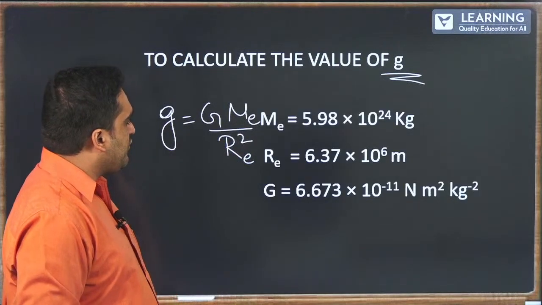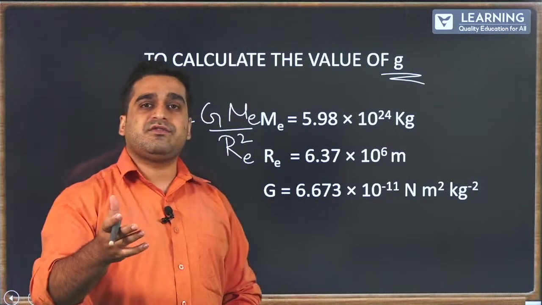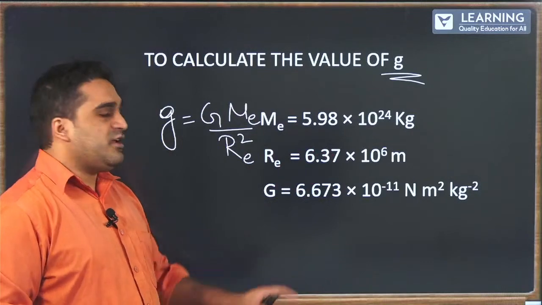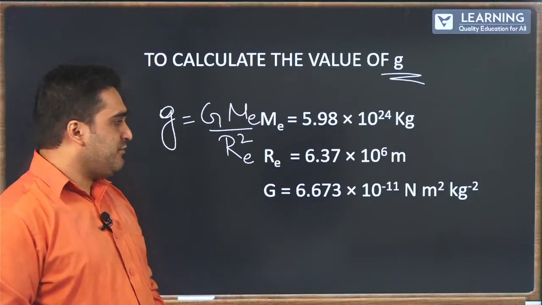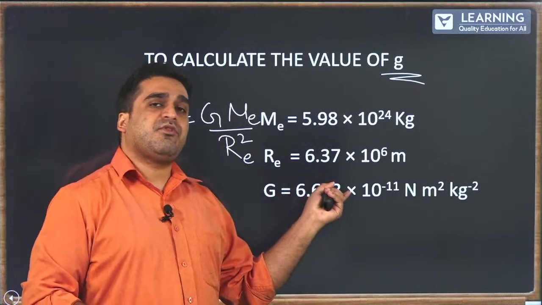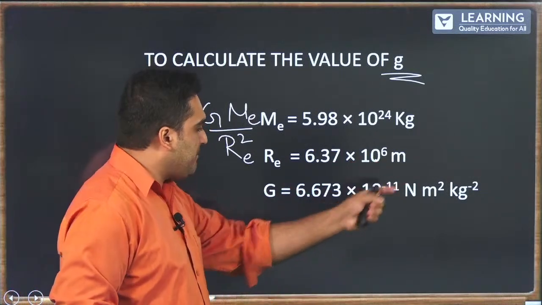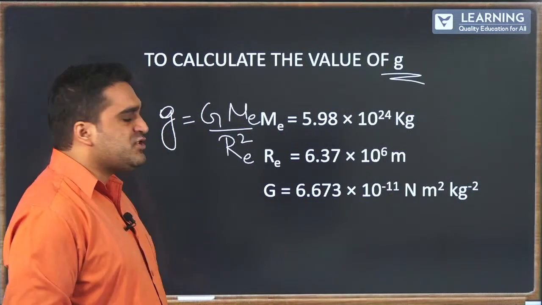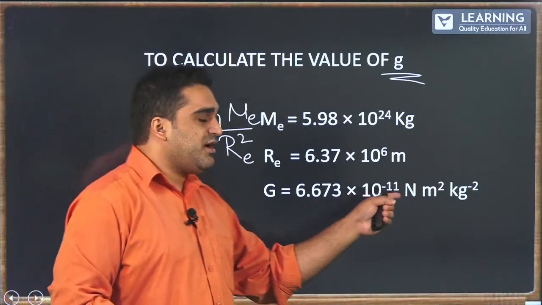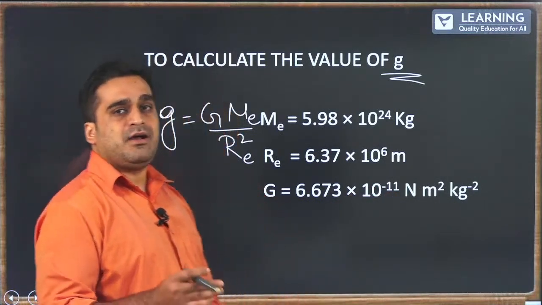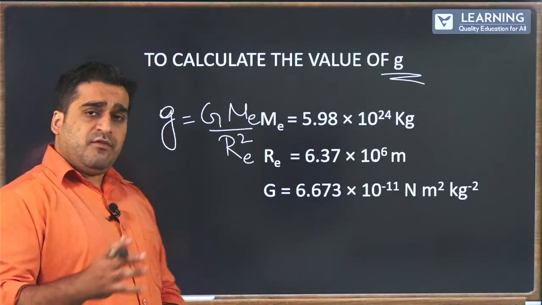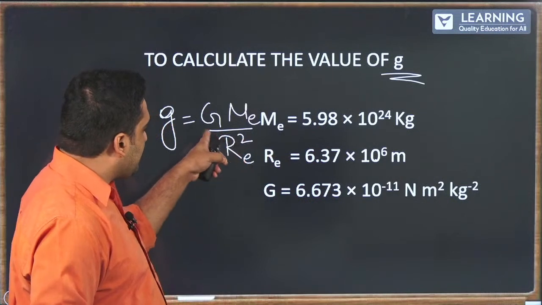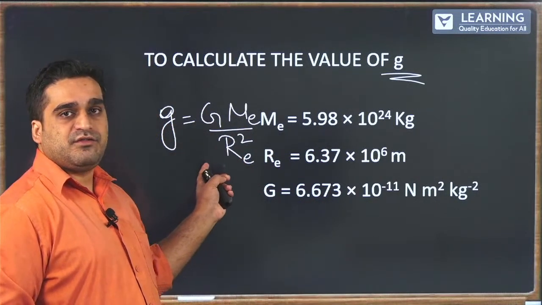I have made a note of these constants, so you can make a quick note of this in your notebook. Mass of Earth is about 5.98 into 10 raised to 24 kilograms. Radius of Earth is 6.37 into 10 raised to 6 meters. And the gravitational constant has a value of 6.673 into 10 raised to minus 11 Newton meter square per kg square. Now all we need to do is take these three parameters and substitute them in the given expression to find the value of g.